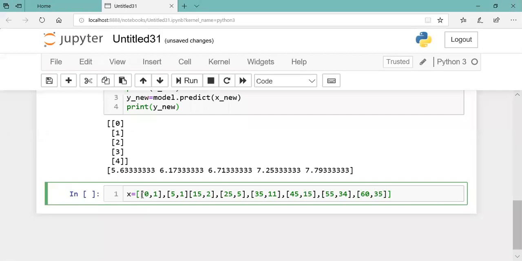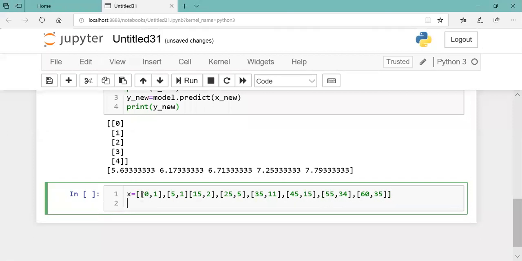Okay, so this data I have taken for X. Y I'm taking say 4, 5, 20, 14, 32, 22, 38 and 43.